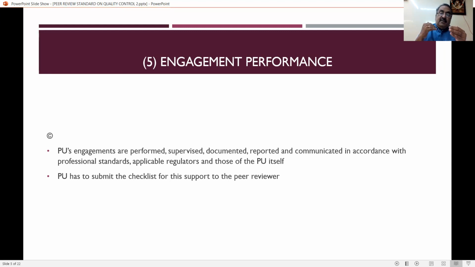This helps the practicing unit to decide on matters of doing the audit for the client. So the practicing unit has to submit the checklist for this to the peer reviewer. Here they say that you have to have a checklist for this point, that is about performance, supervision, documentation, reporting, and communication. There should be a specific list. This is additional information that the practicing unit should have; they have to prepare the checklist.